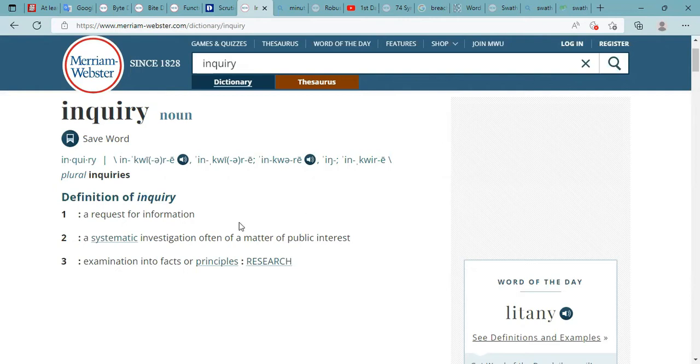1. A request for information. 2. A systematic investigation, often a matter of public interest. 3. Examination into facts or principles, research. All right, so that's what an inquiry is. Inquiry.